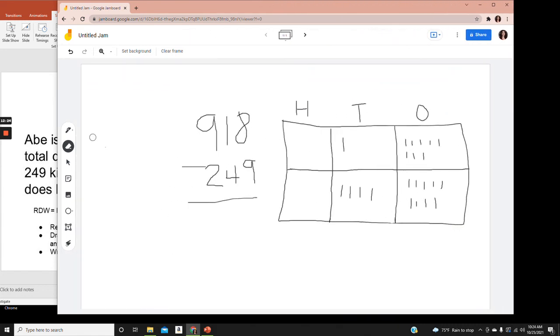Now it's time for the hundreds column. In 918, I have 9 in the hundreds place. In 249, I have a 2 in the hundreds place.